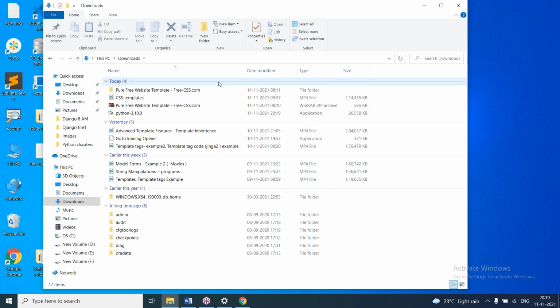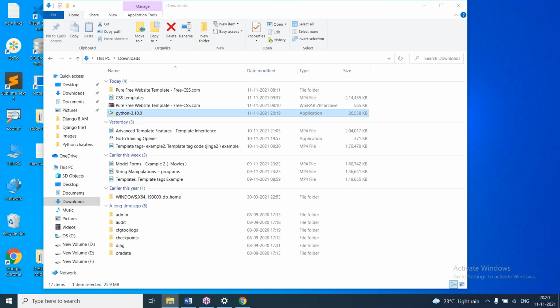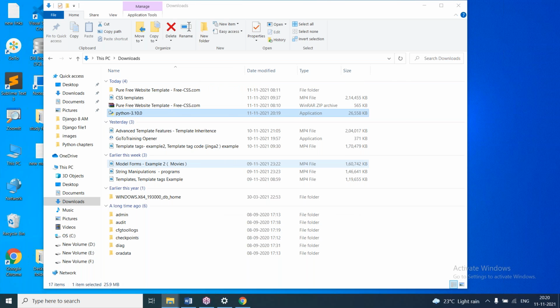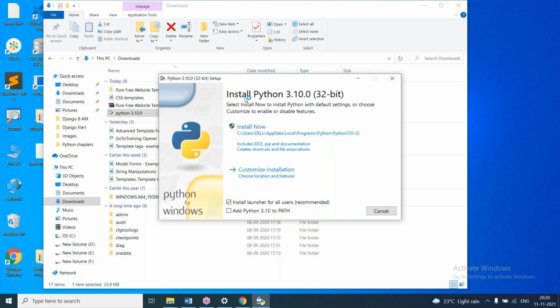So here in downloads, you can see Python 3.10 is the version. It is showing as application. Application means exe file. So double click on this. Run. And here you can see install 3.10 32-bit. Okay. Here you can see Install Now it is giving.